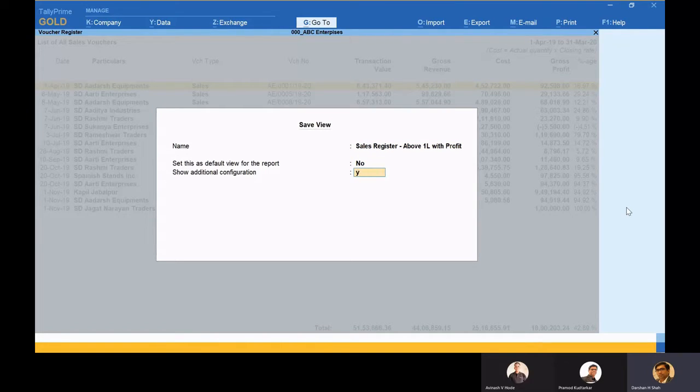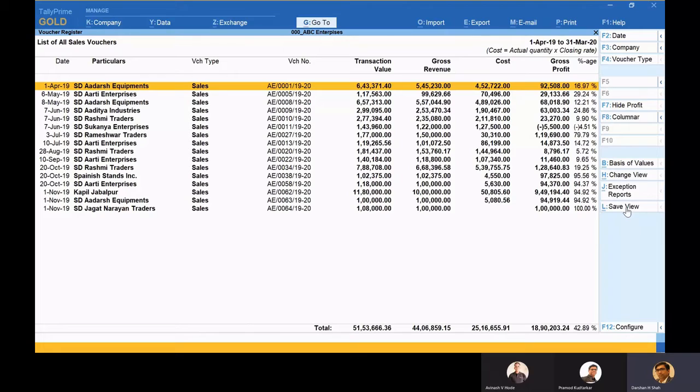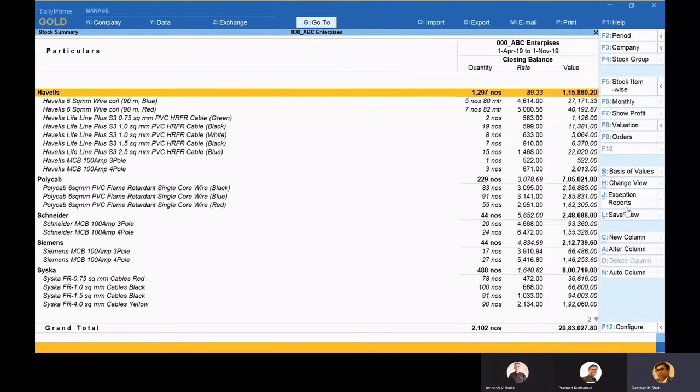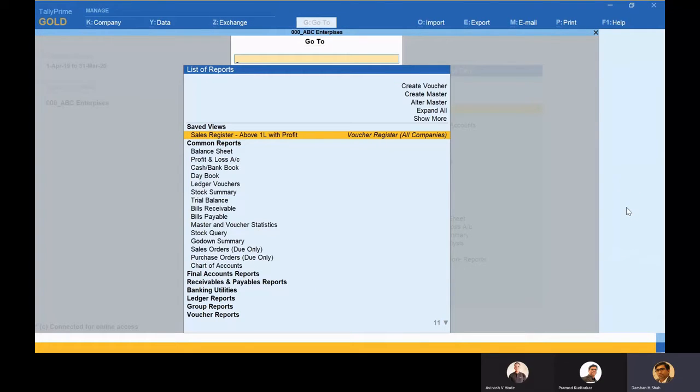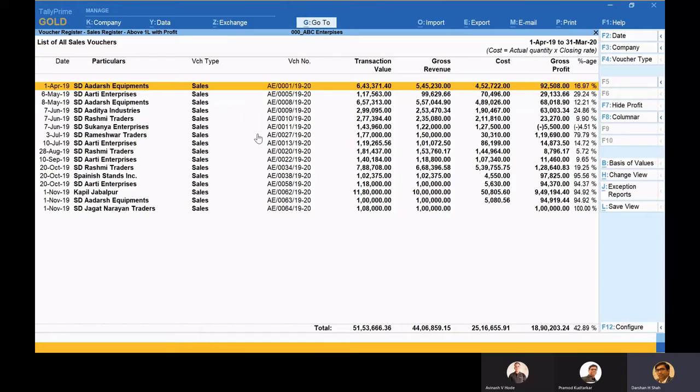Here I can do some advanced configuration and I can save it for this specific period, which is the entire year from 1st April to 31st of March. I have saved this. Anytime I want to see this report from the gateway of Tally, let's say I've just opened Tally, and I click on Alt G for go to, which is my favorite, and see, whatever I have saved is seen over here. Sales register above 1 lakh. I just press enter and I reach that report.